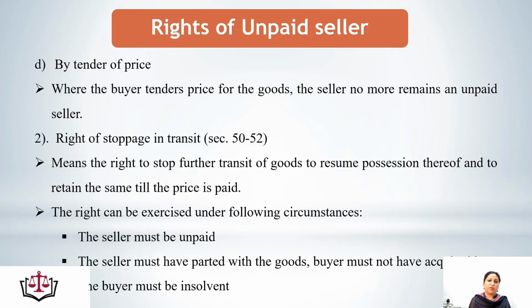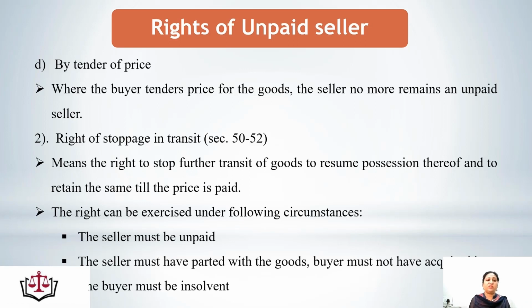The second right of the unpaid seller is the right of stoppage in transit, which is covered under sections 50 to 52. Right of stoppage in transit means to stop the goods in transit. Once the goods have been shipped by the seller to the buyer, now the unpaid seller wants to stop those goods in transit.